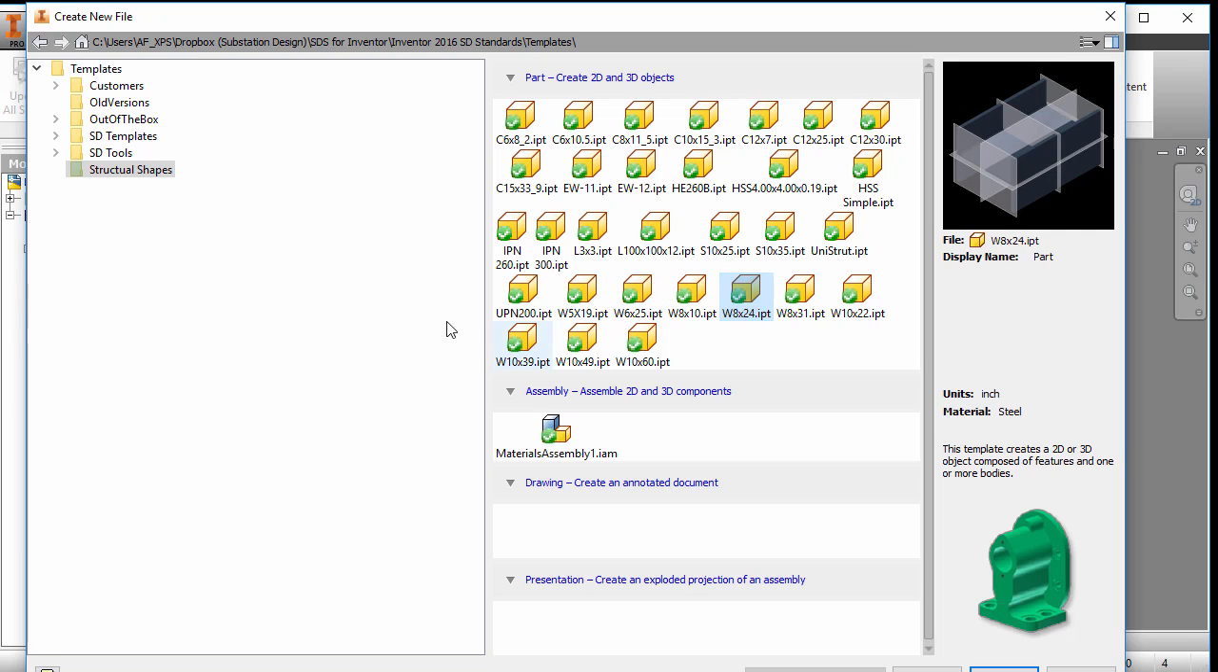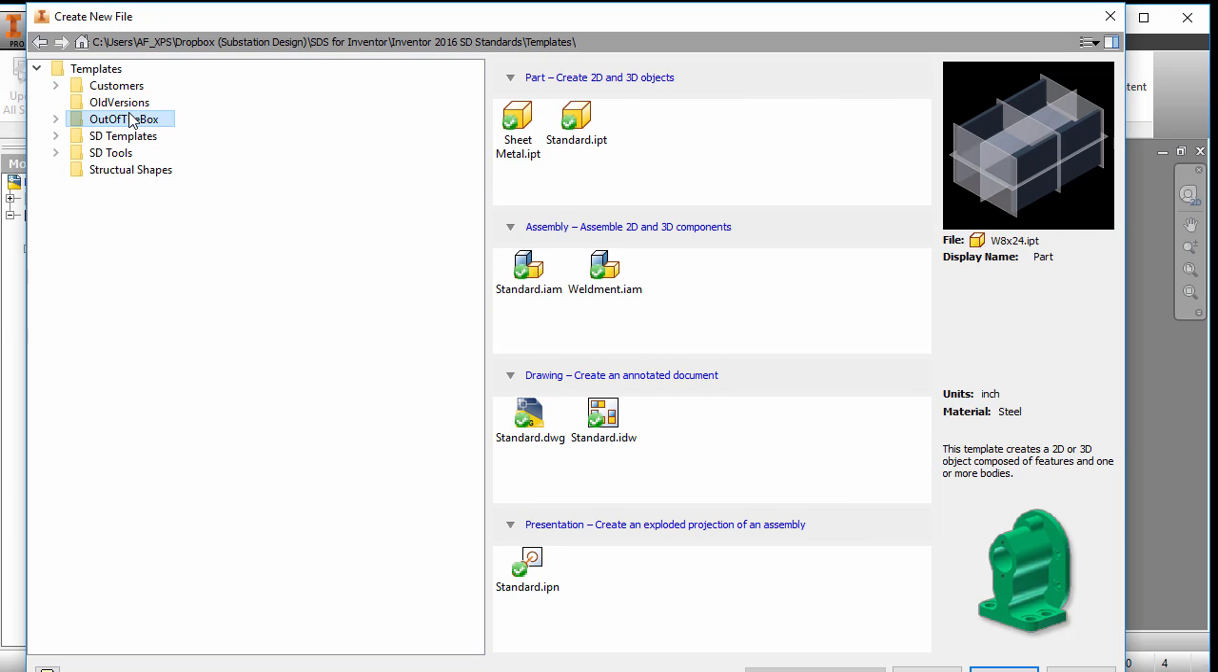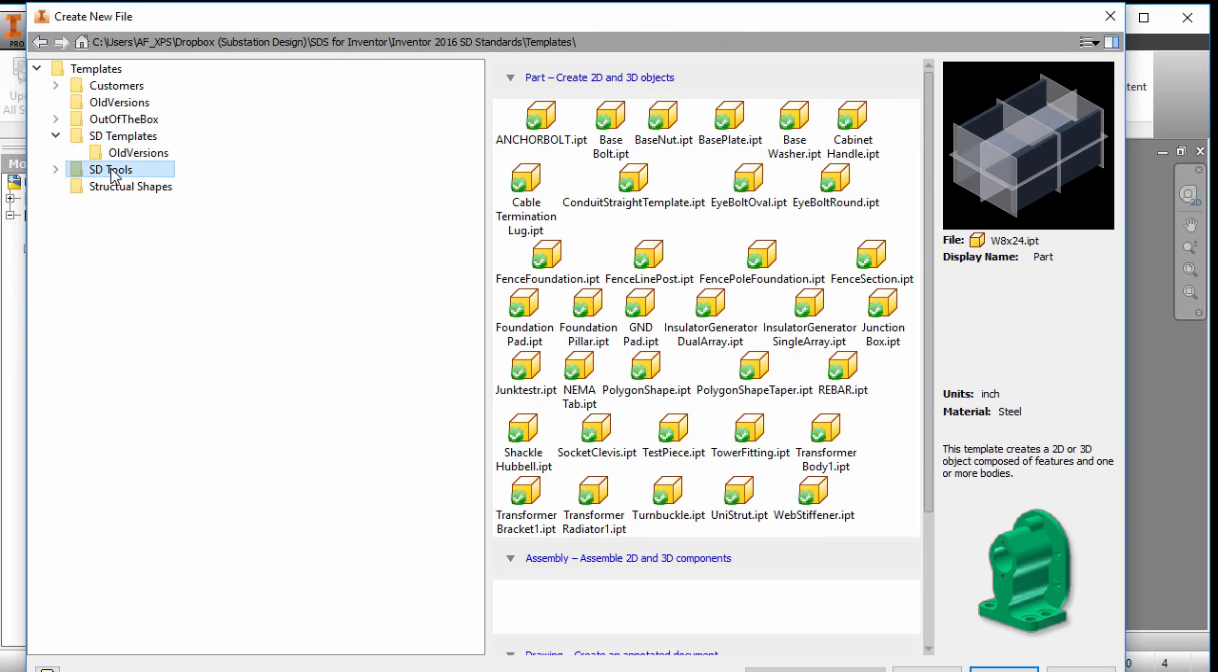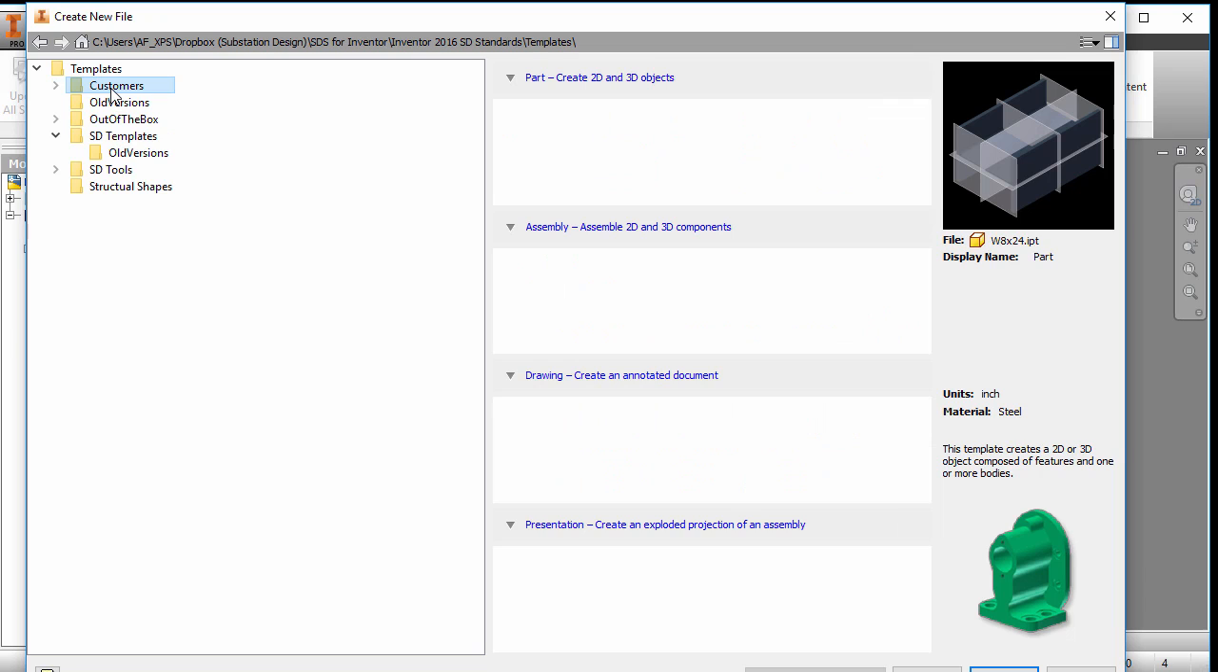So again, make folders. Keep your out-of-the-box versions, create a folder for out-of-the-box and put the ones that come in with Inventor in here. Create your own folder for your substation design ones that you're going to use. You may want to even have different names. If you're working with customers, you may want to have different ones like that. If I come into my customers ones, I have several customers in here. So it's just that type of thing that we want to be able to create.